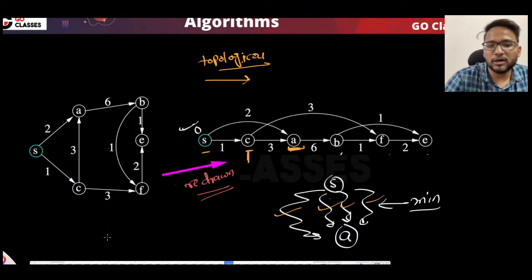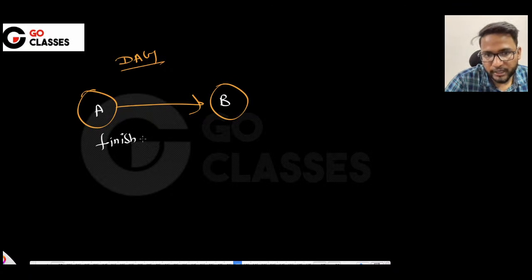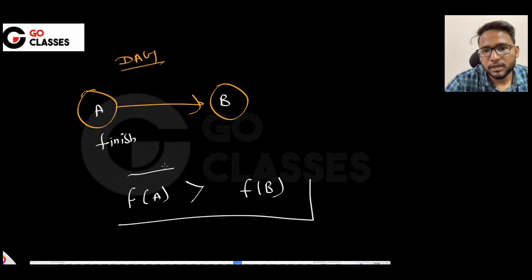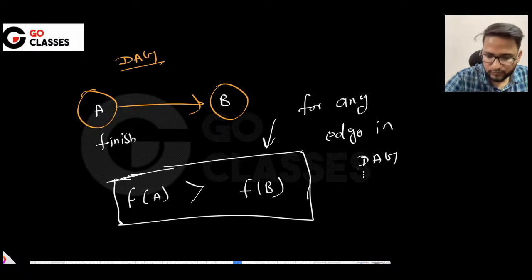And how to get the topological order? If you remember DFS, in DFS there is a property that if there is a DAG, we have done this in the YouTube session also, that if there is a DAG, then the finish time of A and the finish time of B, can anyone tell me what the relation is? I will say you cannot finish A before finishing B, which means finish time of A will be greater than finish time of B. So for any edge in a DAG this is true, right? That's what we know.